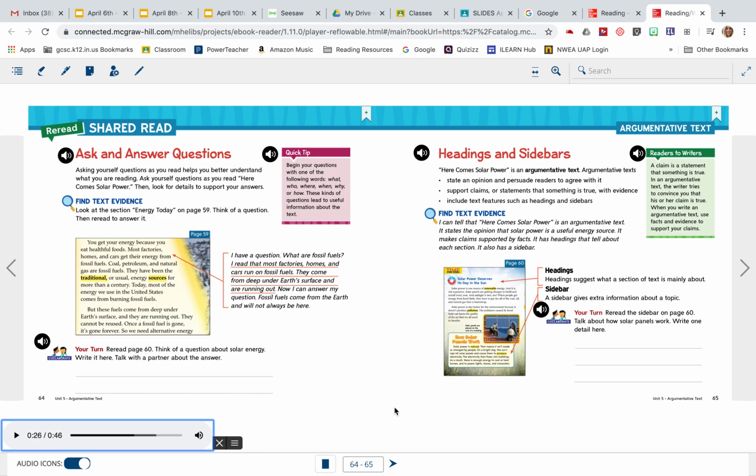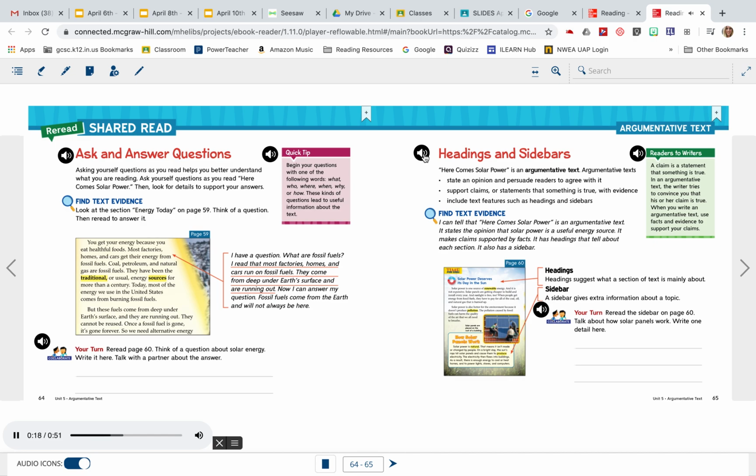Okay? Then the second half of your assignment is we're looking at text features. So we're looking specifically at headings and sidebars. Here Comes Solar Power is an argumentative text. Argumentative texts state an opinion and persuade readers to agree with it. Support claims or statements that something is true with evidence.